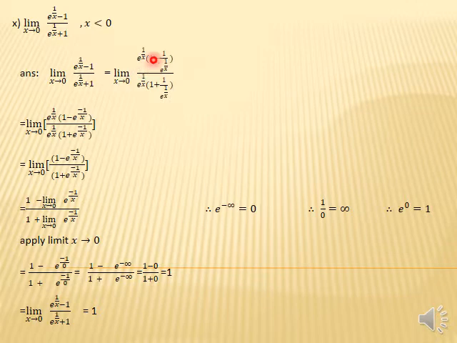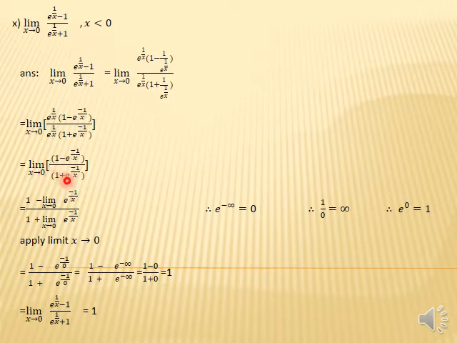Students, we take e raised to the power 1 over x common in the numerator, then it becomes 1 minus 1 divided by e raised to the power 1 over x. Similarly, we also take e raised to the power 1 over x as a common in the denominator, then it becomes 1 plus 1 divided by e raised to the power 1 over x. Now, in the next step, e raised to the power 1 over x cancels out in the numerator and denominator both, so we can cancel it out. One more thing: we shift the term 1 divided by e raised to the power 1 over x to the numerator, then it becomes in inverse form, 1 minus e raised to the power minus 1 over x. And similarly we can do it in the denominator.